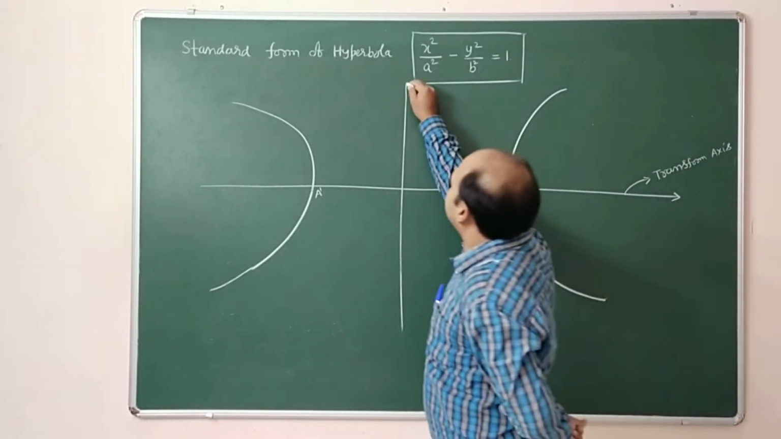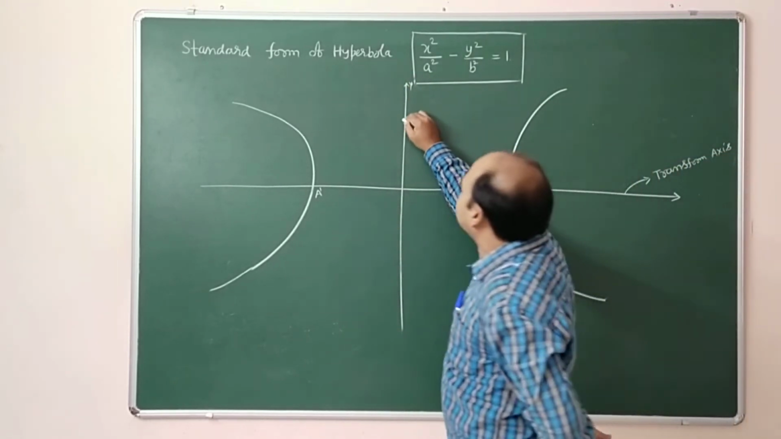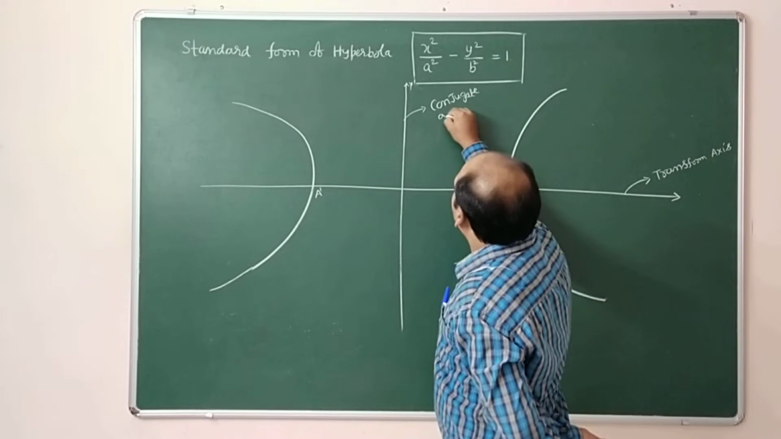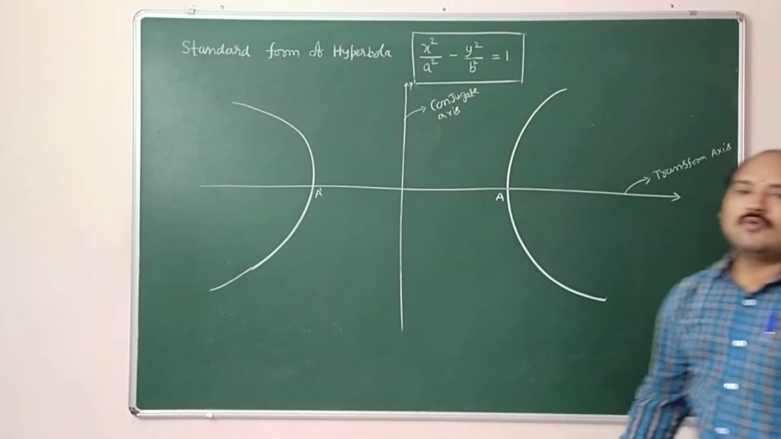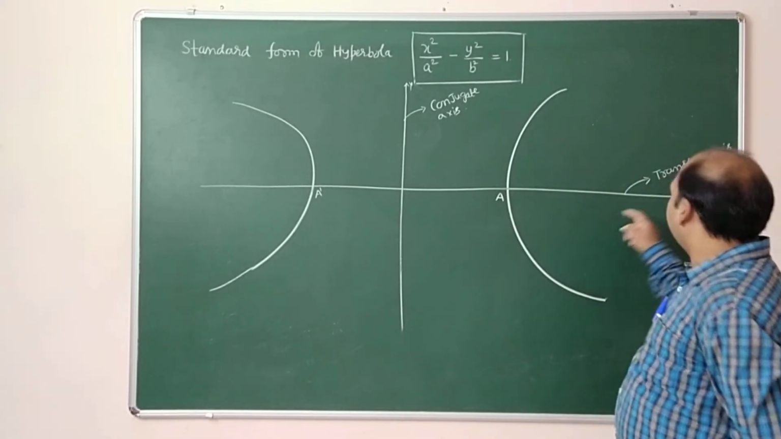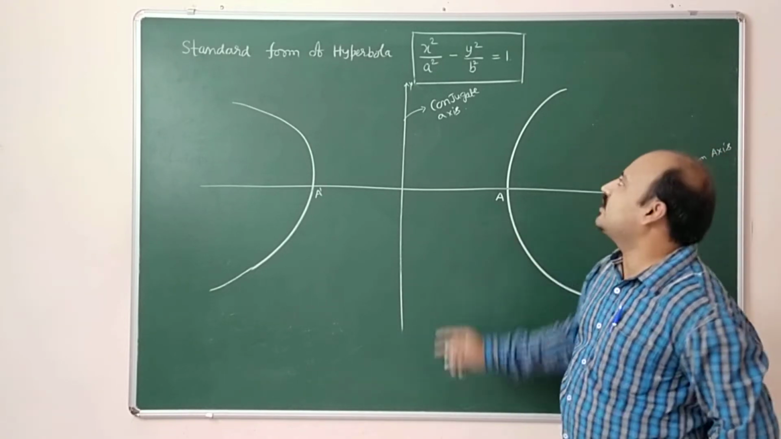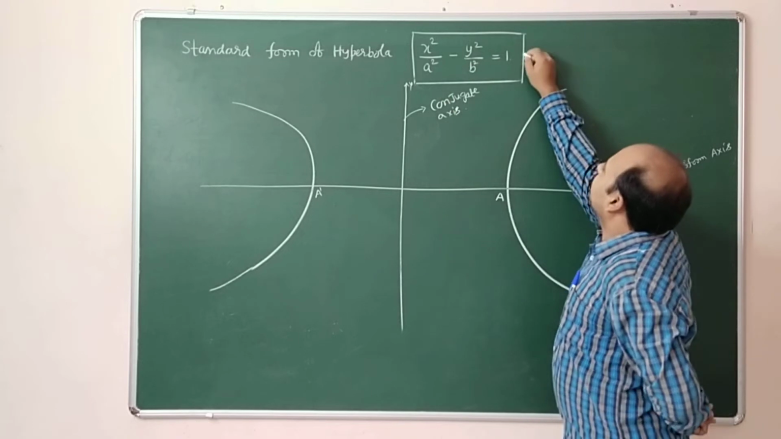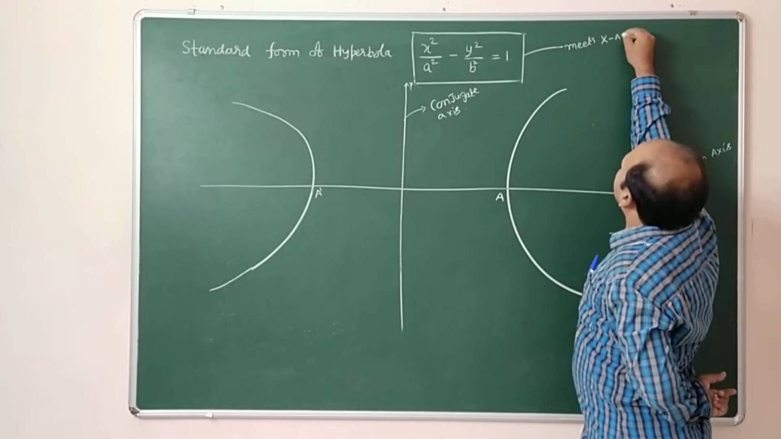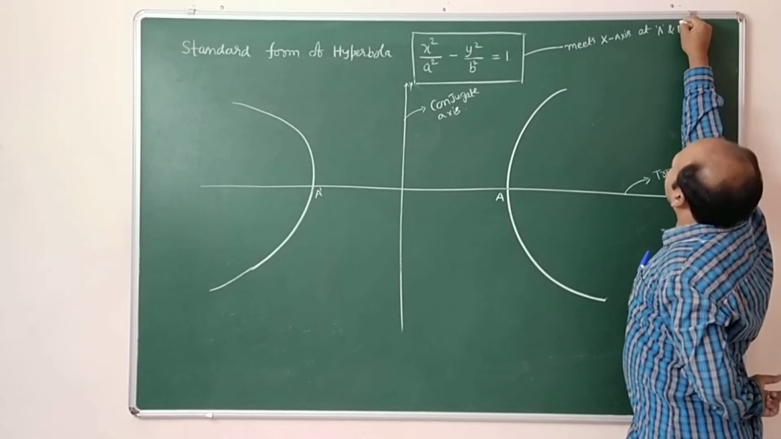And this y-axis, in terms of hyperbola, is called the conjugate axis. Why are we saying this is the conjugate axis? Because it is an imaginary axis. On this x-axis, the transverse axis, the y coordinate is 0. So if you put y equal to 0 in this, it meets the x-axis at A and A dash.